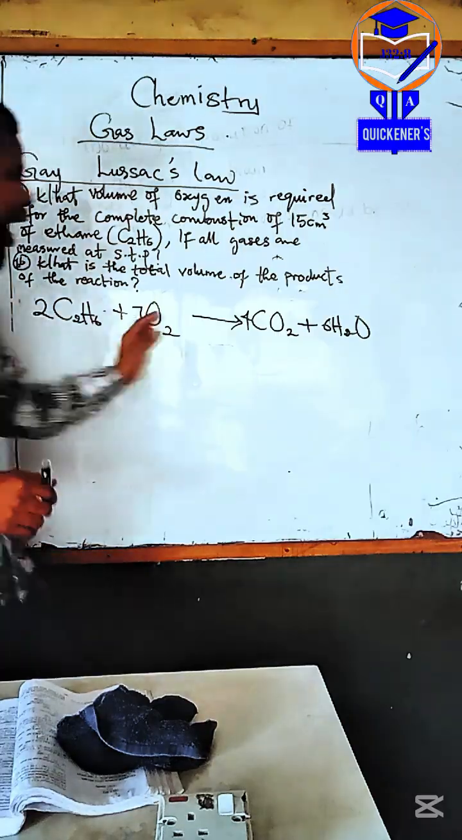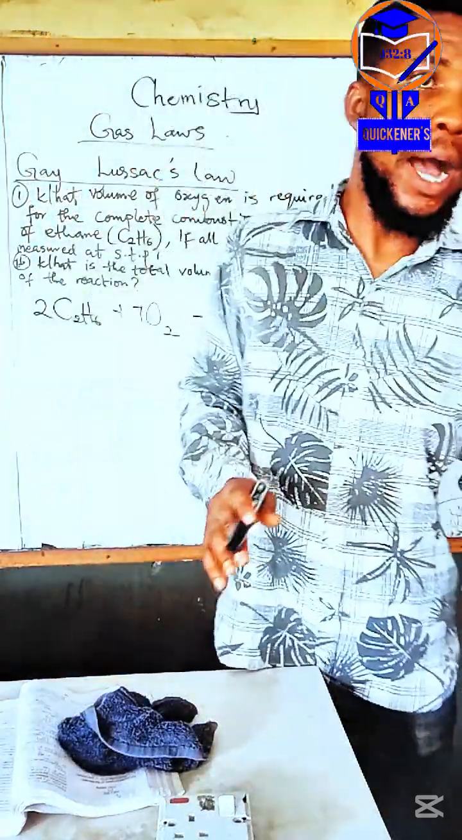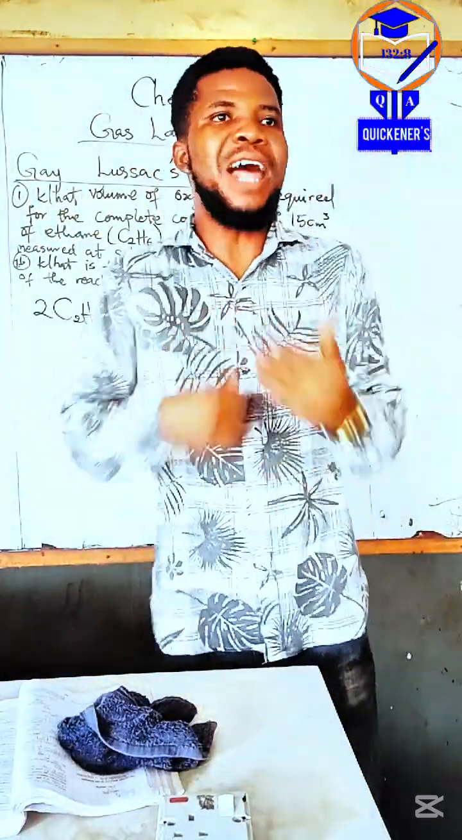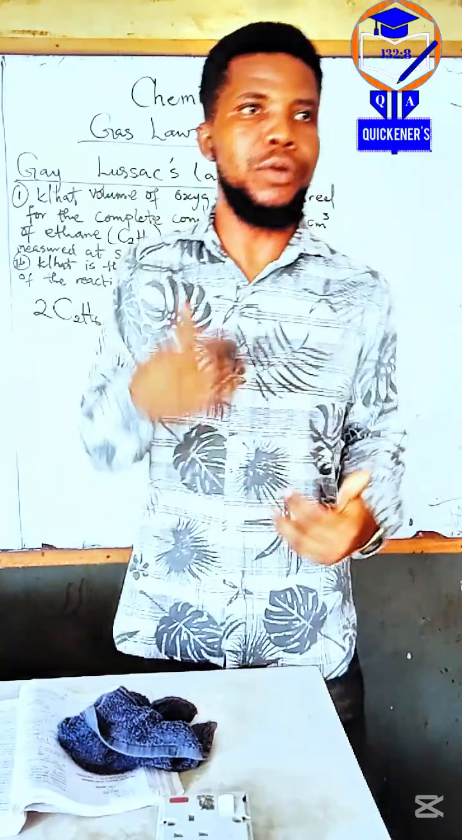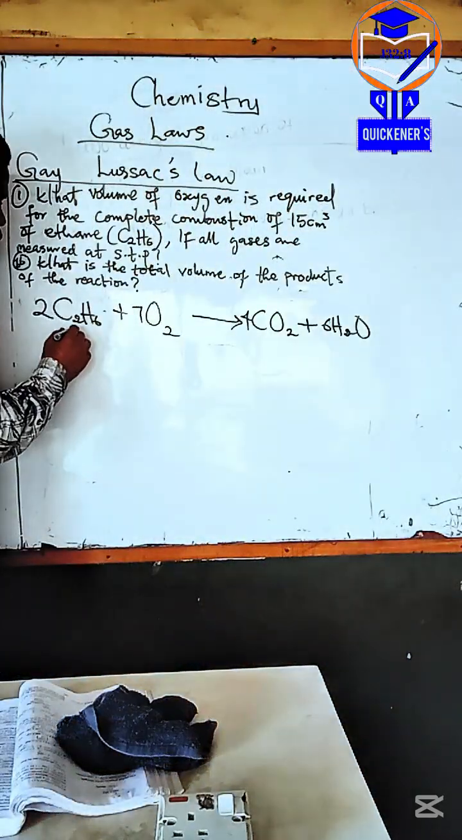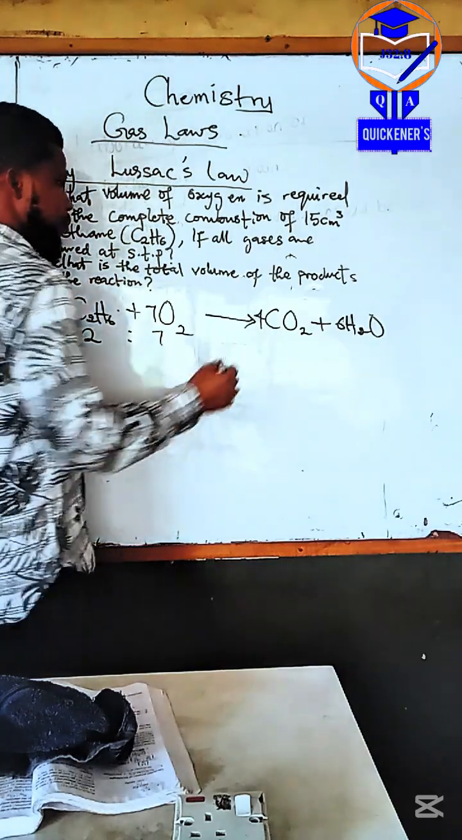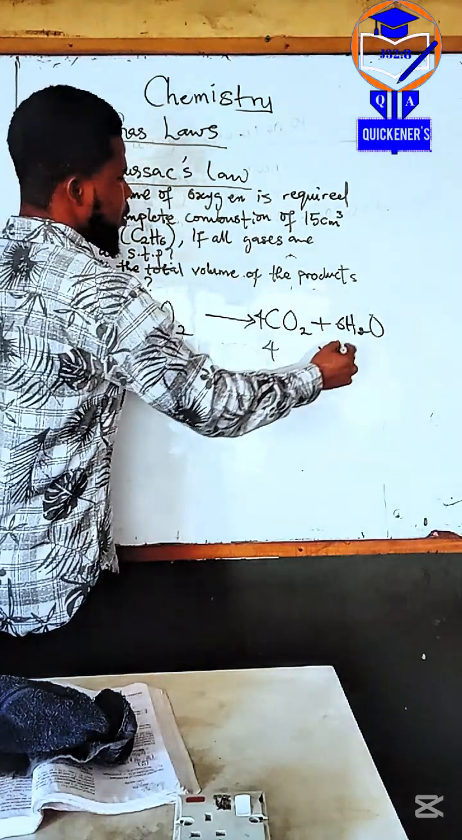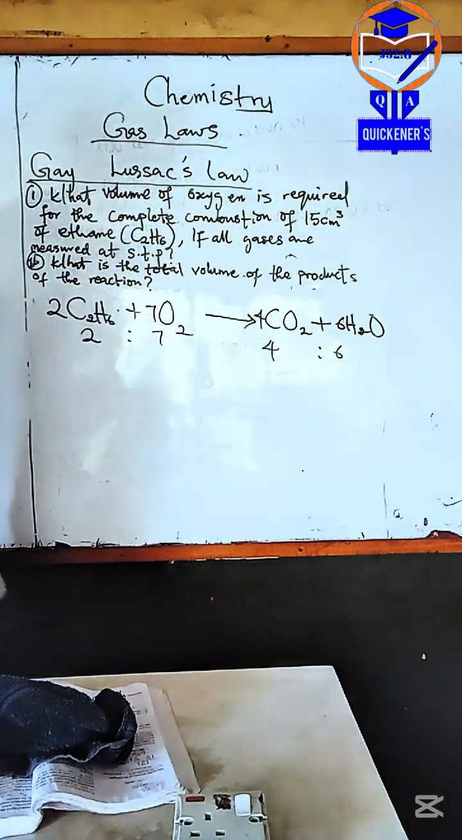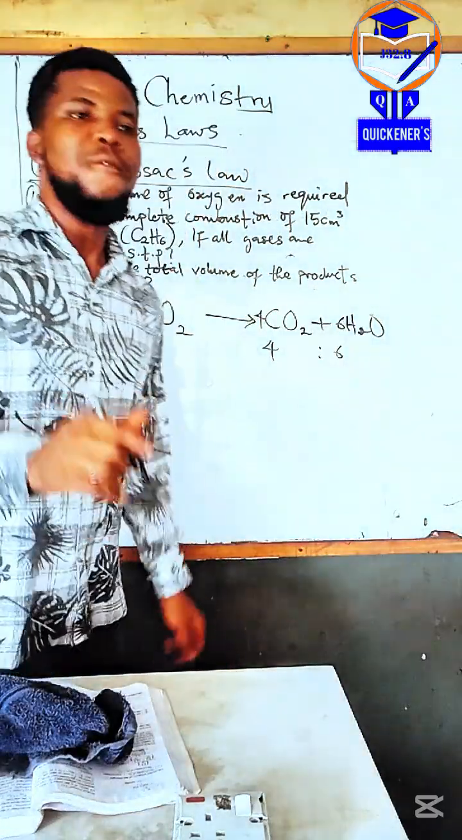Alright, so we have our balanced equation. Now, let's do our molar ratio. So what's the ratio now? 2 ratio 7, ratio 4, ratio 6. Are you clear now? Yeah. So we can now do our calculation.